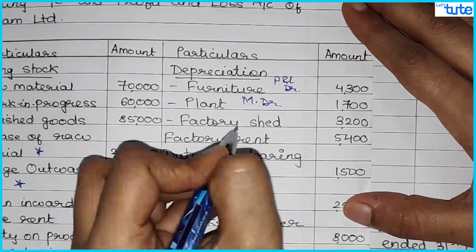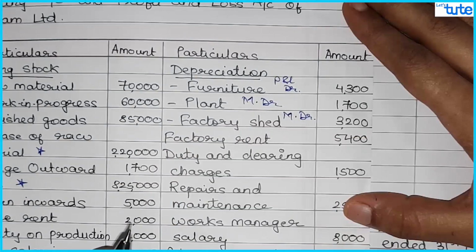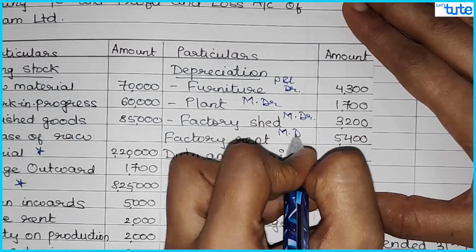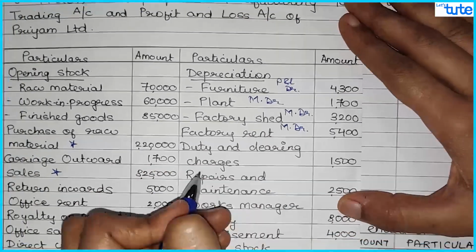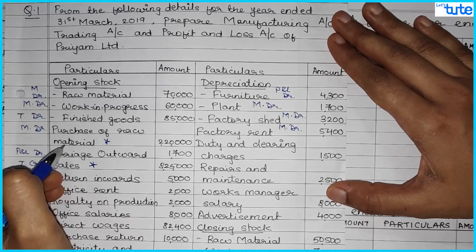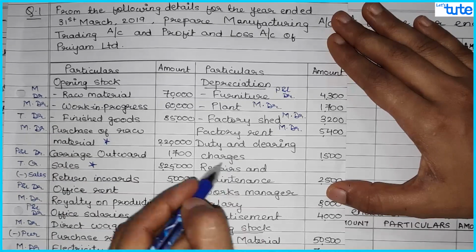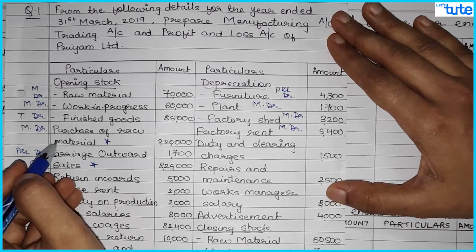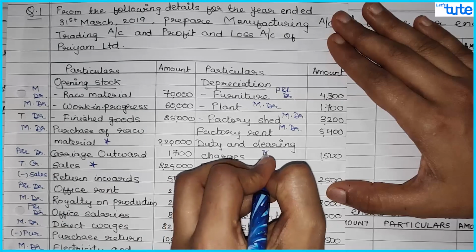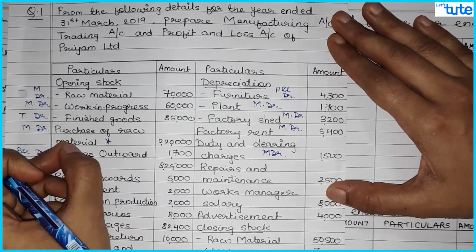Then we have factory shed. Again it is a factory expense. So manufacturing account debit. Factory rent, manufacturing account debit. Then we have duty and clearing charges. Now this duty and clearing charges will be for purchase of this raw material. So when we are purchasing this raw material, we will have to pay these duties and clearing charges for this. So that also comes under manufacturing account, and all the expenses which are related to purchase of raw material